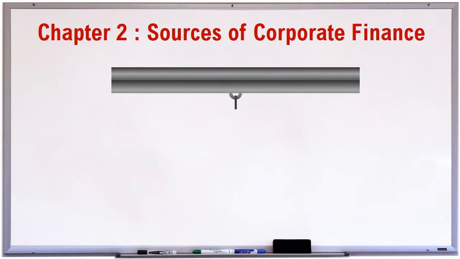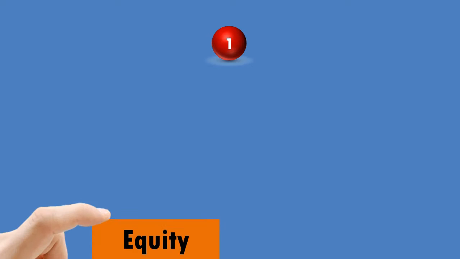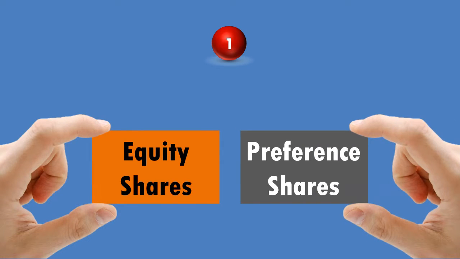Chapter 2. Sources of Corporate Finance. Question 4. Distinguish between. 4 marks each. 1. Equity shares and preference shares.